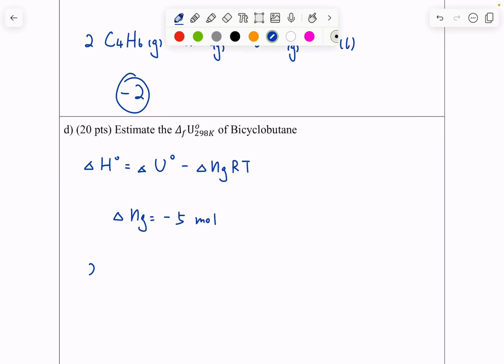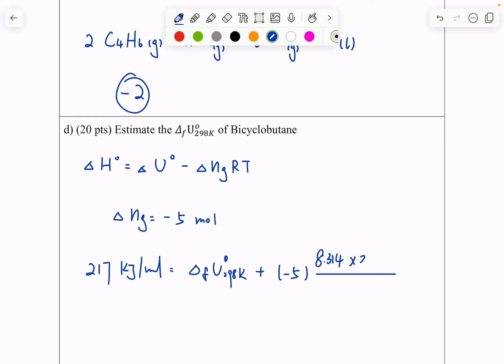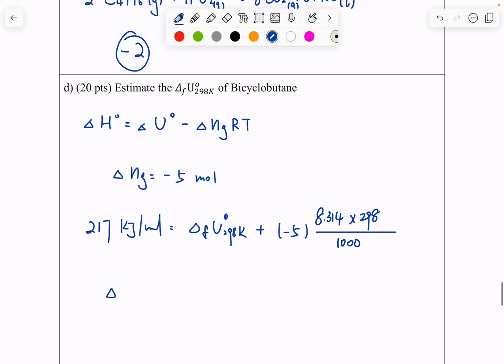The delta H of formation, that's 217 kilojoule per mole, equals the delta U internal energy of formation plus -5 times RT. Translate that unit, and we can plug it into our calculator to find the internal energy of formation equals 229 kilojoule per mole.